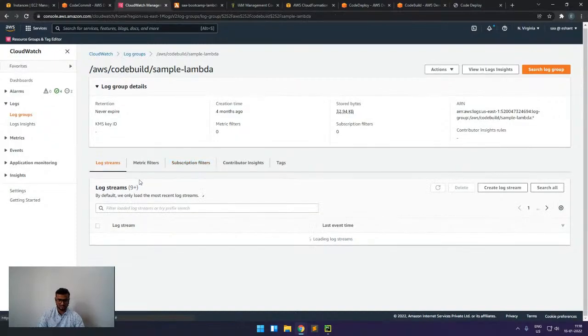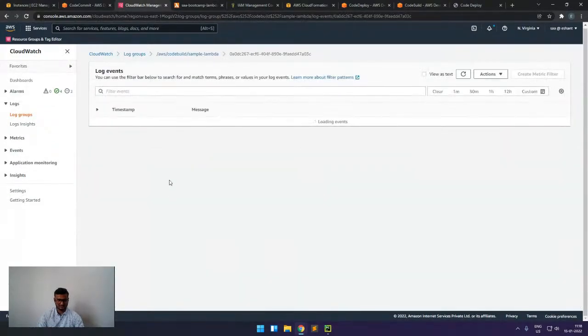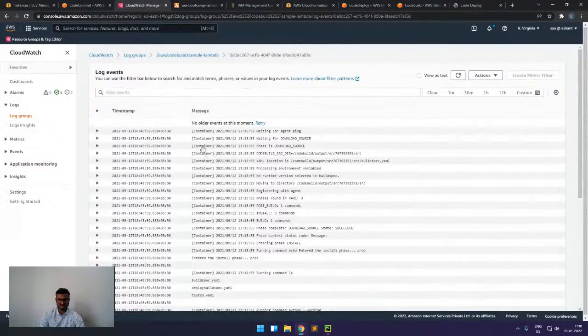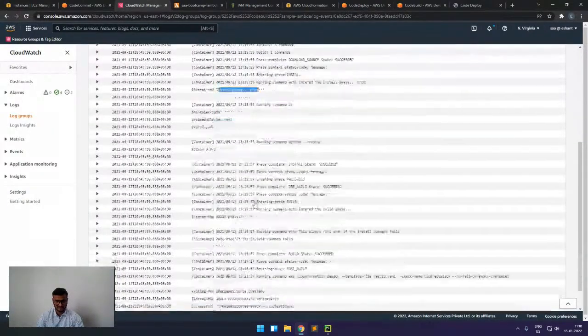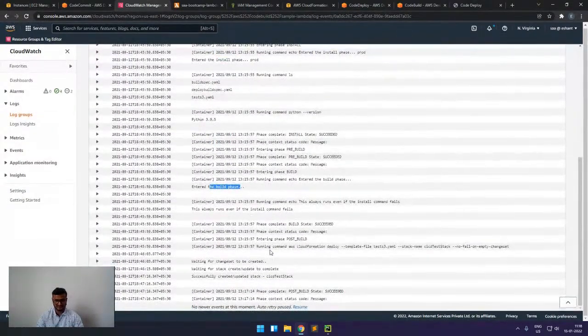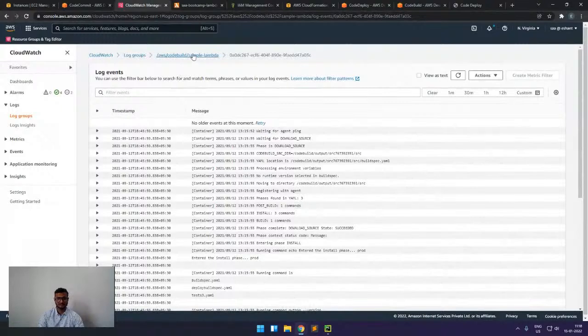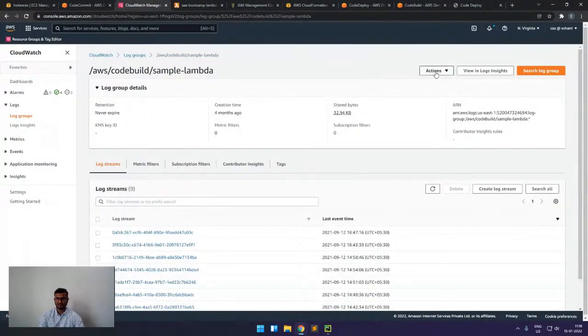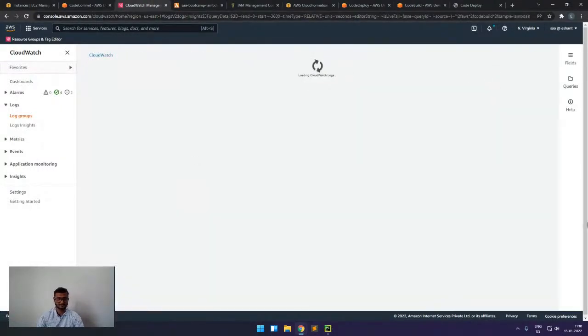So if I have to check how the log looks, we can see all the things. For example, for CodeBuild, we can see these are the options available, the install phase it entered, and what are the things that we have printed. We also have one important thing, that we can also query the log.